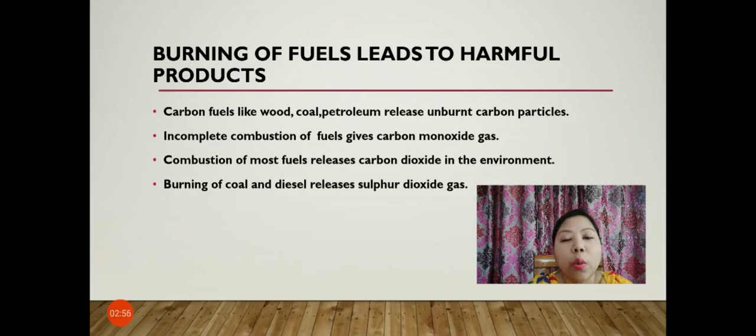Not only are unburnt carbon particles produced, but also the trees are being cut down. As a result of cutting down of trees, there is deforestation, and the useful products which we get from the trees are lost.